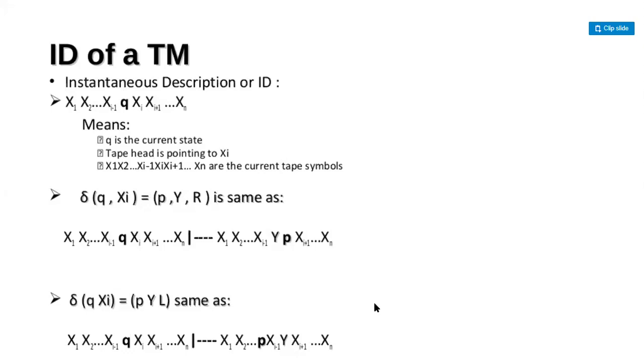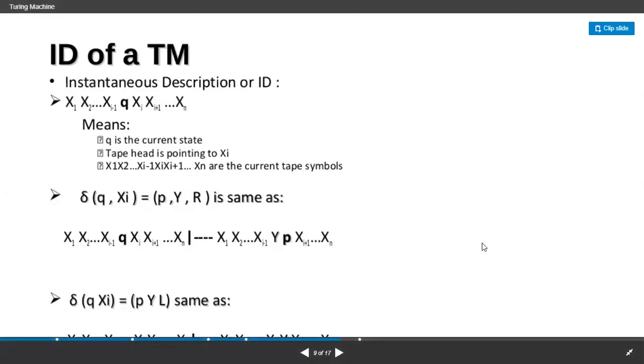It will be useful for you how to move left and how to move right, because this is very easy to understand. If you are having a right move, this is how to move to right, and if you are having a left move, this is how to move to left.